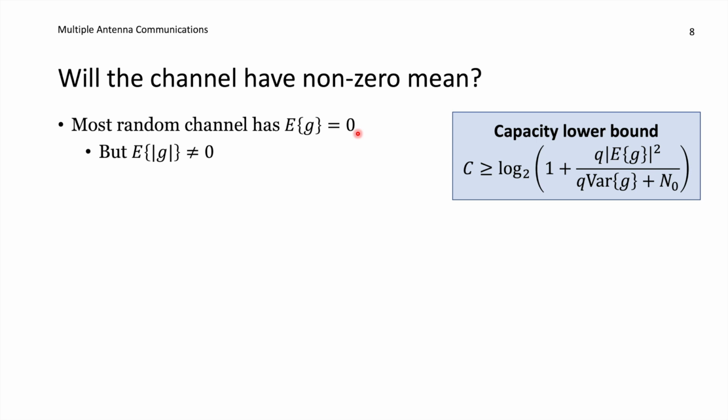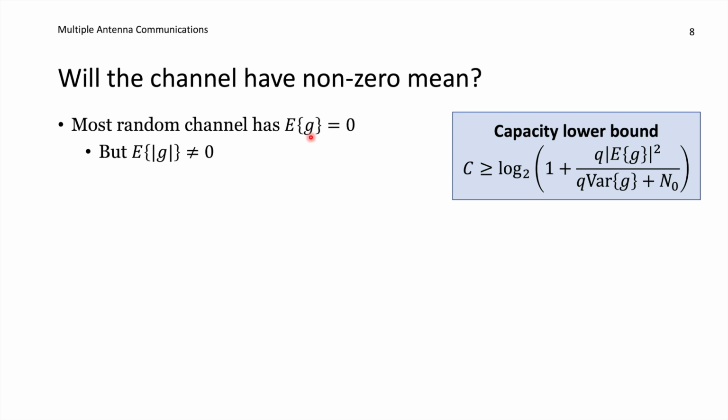If that is the case, we put in the 0 here, and we have 1 plus 0 in the entire expression, which is 0. So then we have a capacity lower bound that says that the capacity is greater than 0, which isn't very informative. It doesn't say that we can transmit any data. So in general, this is a very lousy capacity lower bound.